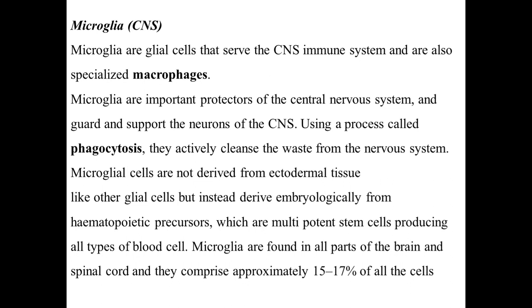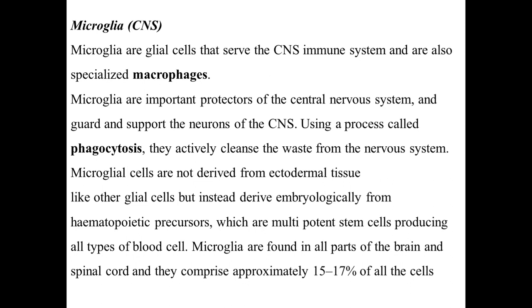Microglia, that you also find in the CNS. Microglia are atypical glial cells that serve the CNS immune system, the defense system of the CNS, and are also specialized macrophages. Microglia are an important protective defense mechanism of the central nervous system and guard and support the neurons of the CNS using a process called phagocytosis. They actively clean the waste from the nervous system.